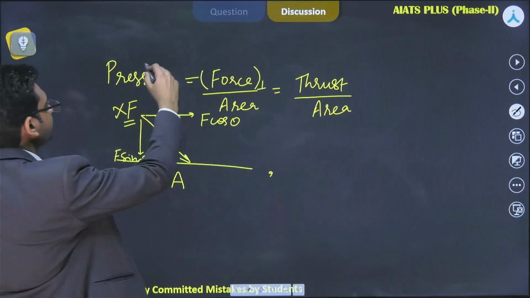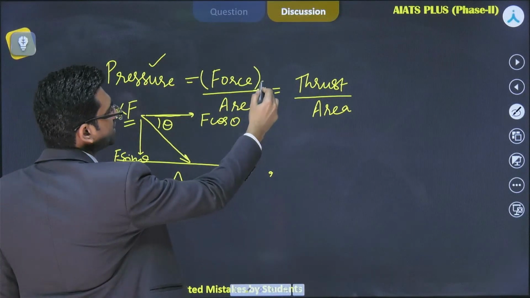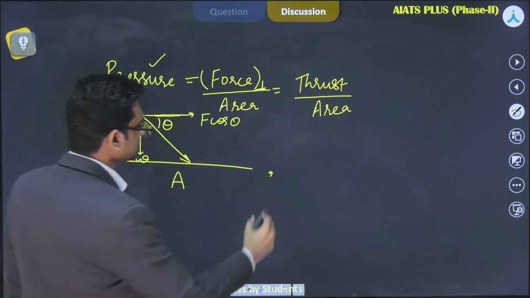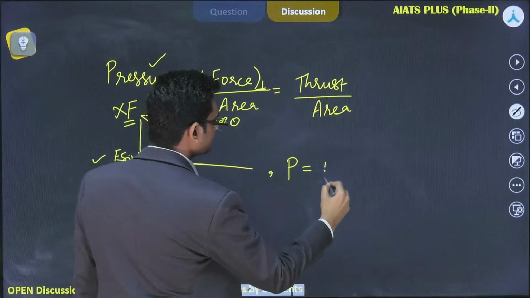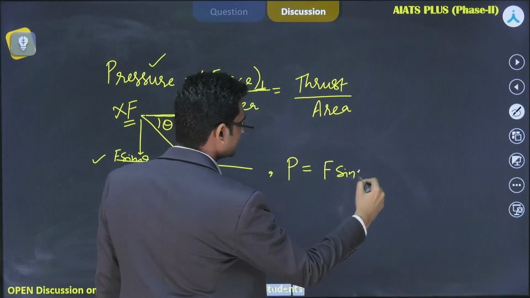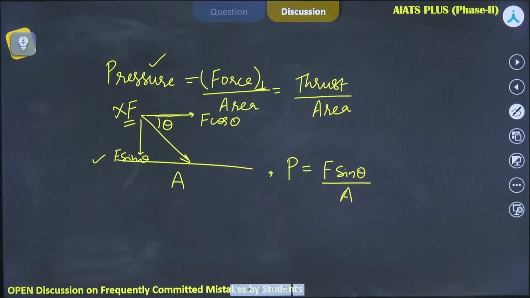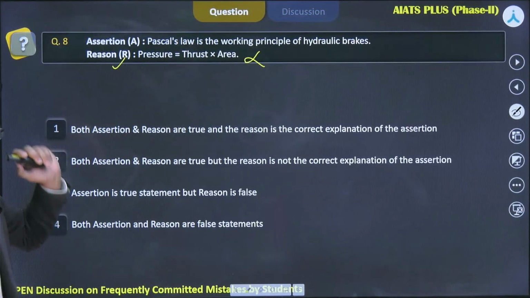Now, in the definition of pressure, this force is the perpendicular force, right? So it should be F sin theta. So the pressure will become P is equal to F sin theta divided by A. Okay? This should be the answer. This is the pressure. Yes or no? So this is pressure. We have dealt with pressure.